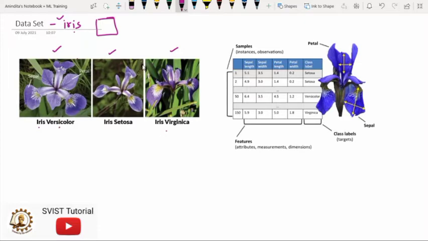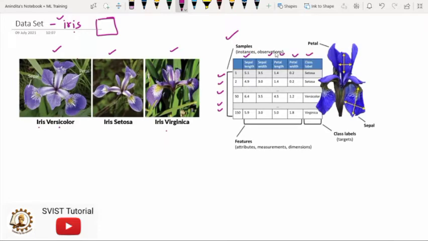Now we have to understand one more point: how the data set will look. Look at this. This is how your data set will look. In this data set, you have some rows and you have some columns.